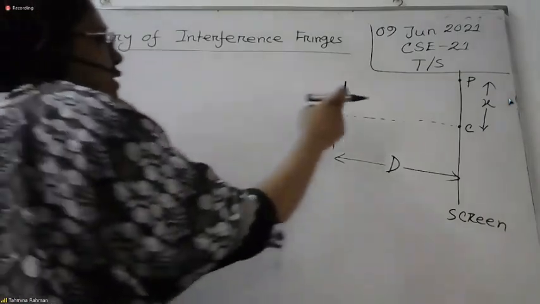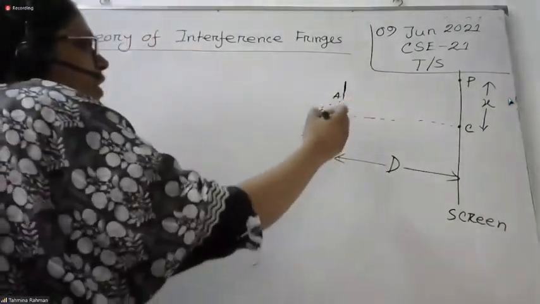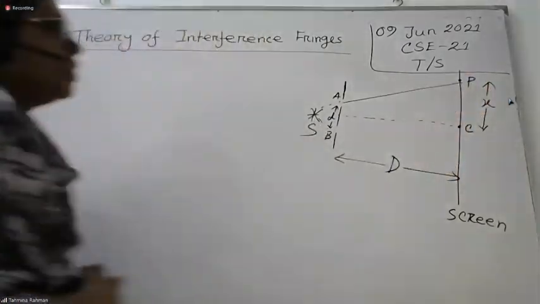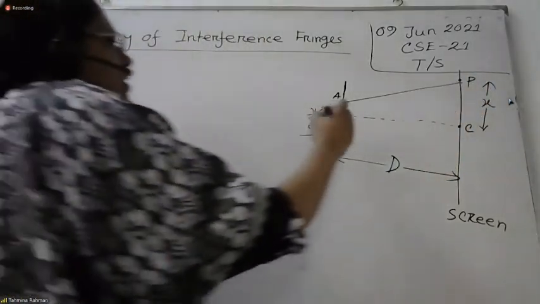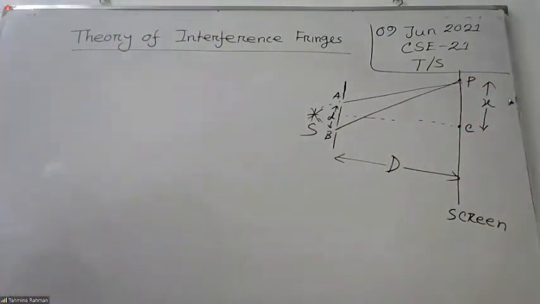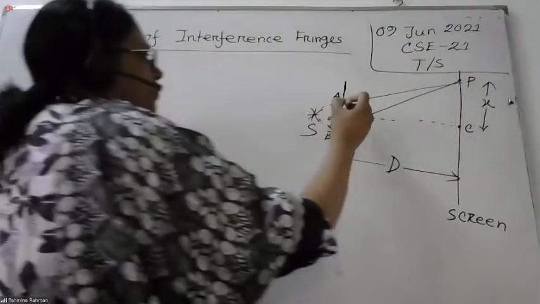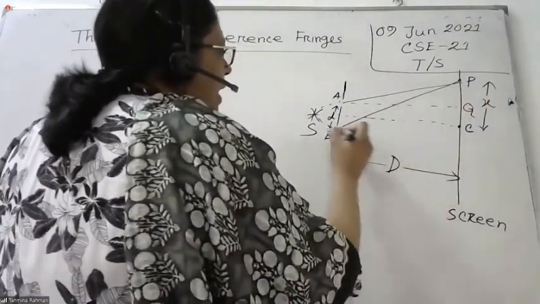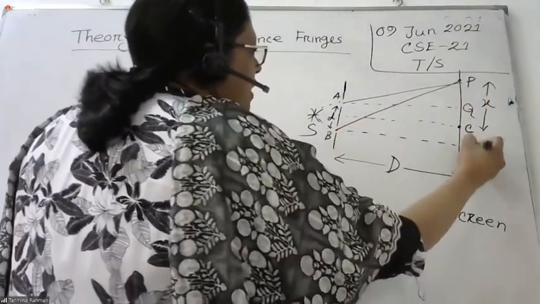So this one is A, this portion is P, and from here that is B. This one is Q and this portion is R.